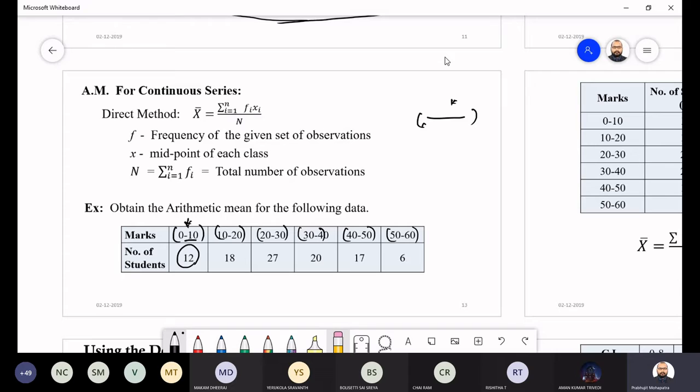See, in 0 to 10, there are so many numbers. You cannot take one, you cannot take two, but if you take the mean, the center position, that is representing the whole interval. We don't know what the exact numbers are. It is saying that 12 numbers are there between 0 to 10. It may be 1, it may be 9, it may be 7. Someone has said you have 12 students whose marks are between 0 to 10.